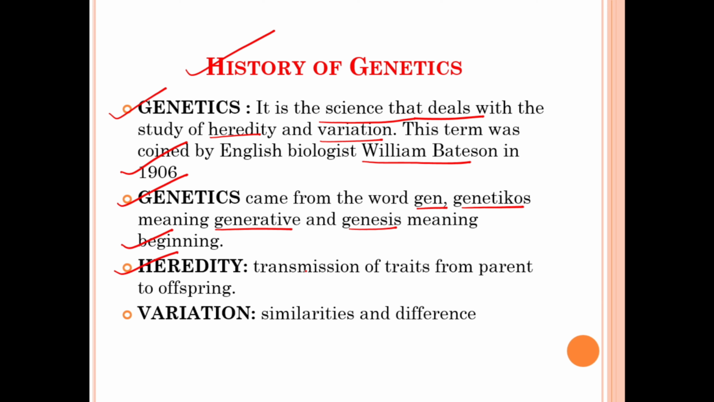The next is heredity, which means the transmission of a trait from one generation to another generation, or you can say from parent to offspring. The next one is variation, that is the similarities and the differences present between the two generations.